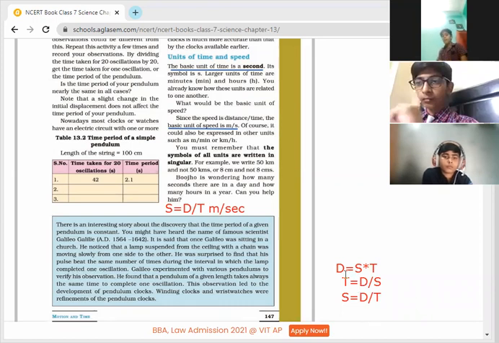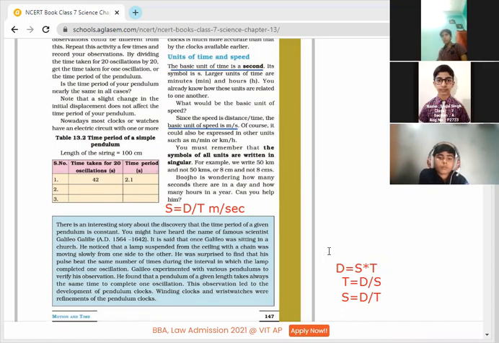If we need to change the units, then we have to. Suppose your distance is given in kilometers and time is in seconds. Kindly change that time into hours first of all, because we consider kilometer per hour and meter per second as the units. No problem, I'll give you the practice for this.